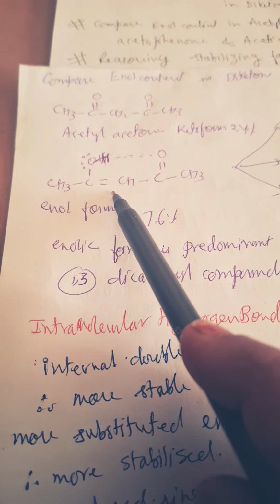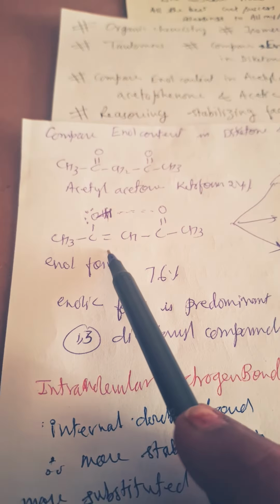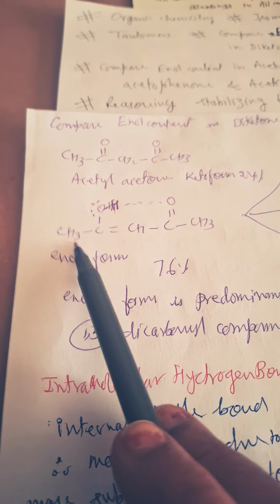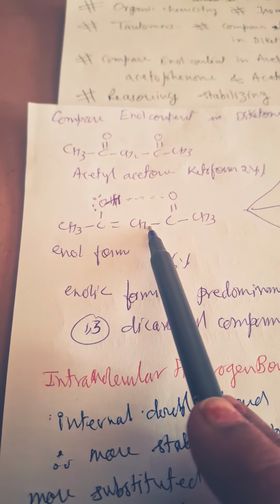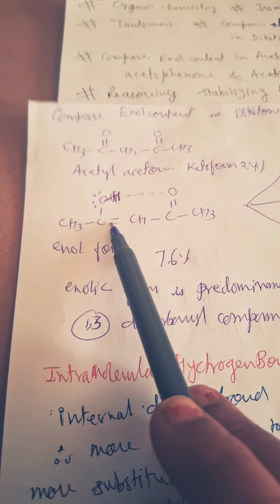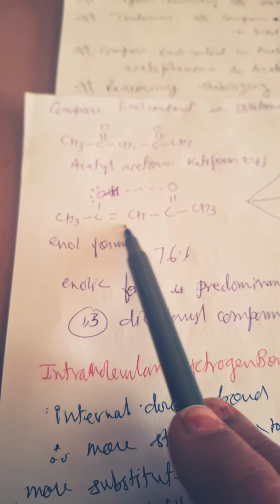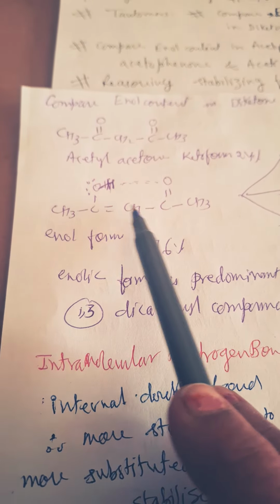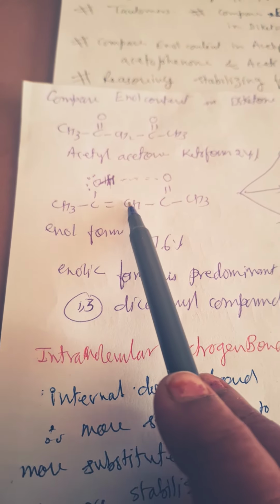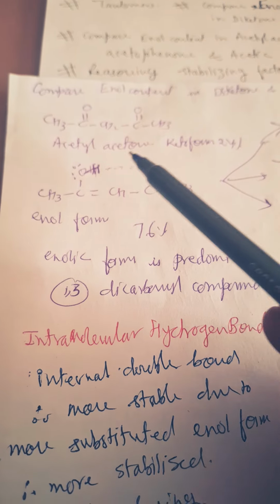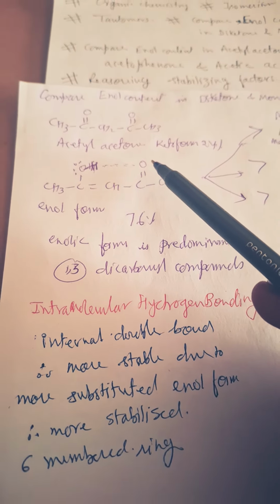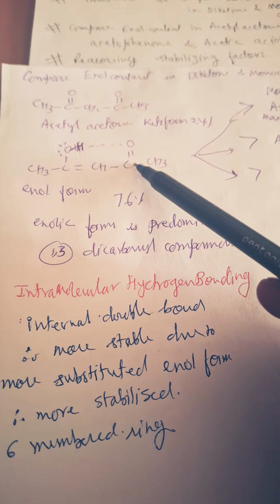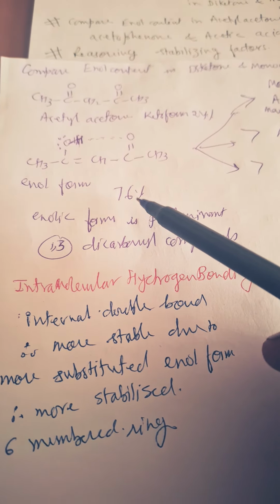See, this is an internal double bond, which means it is a highly substituted enol form. Resonance is there, meaning extended conjugation: double bond, single bond, lone pair, double bond, single bond, double bond, like this. This 6-membered ring makes it more stable, and intramolecular hydrogen bonding is the deciding factor of the stability. So all these factors make the enolic form more predominant.